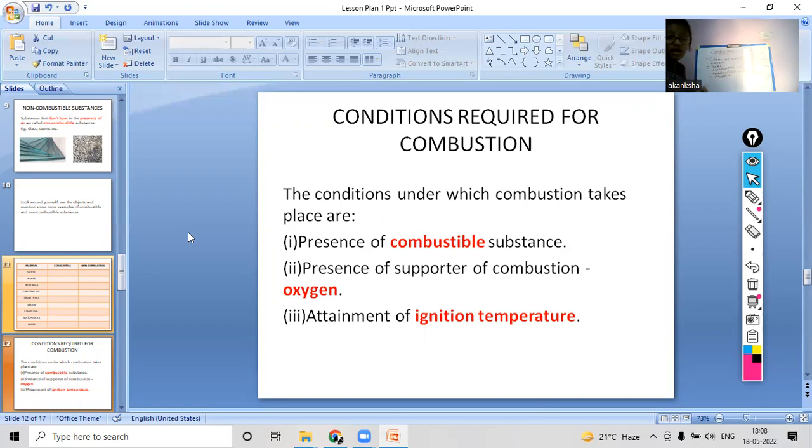Now the third condition is attainment of ignition temperature. So what are the different conditions required for combustion? First is the presence of combustible substances. Second is the presence of supporters of combustion like oxygen, right? And the third is attainment of ignition temperature. If anything attains the ignition temperature, that means it will start to burn or catch fire. So these are the three main conditions required for combustion, right? So you have to remember.